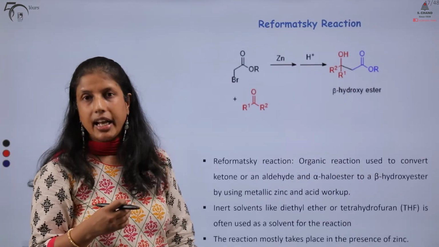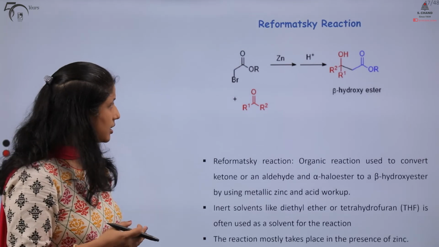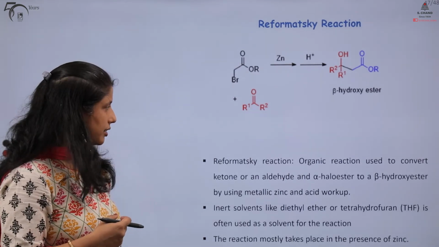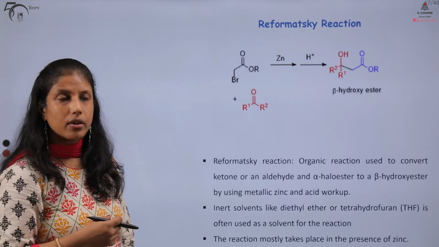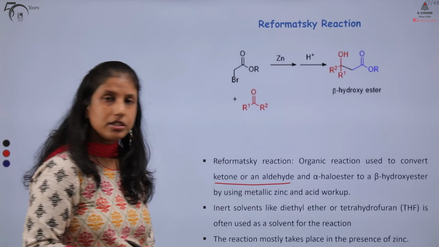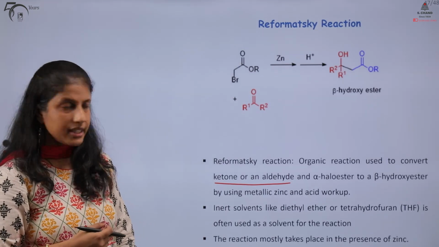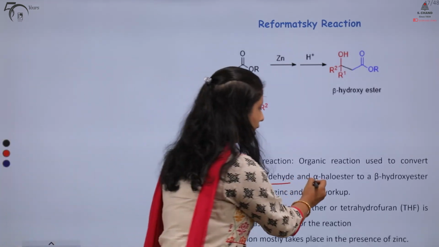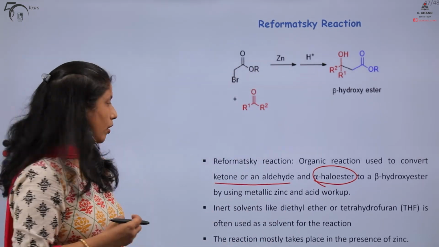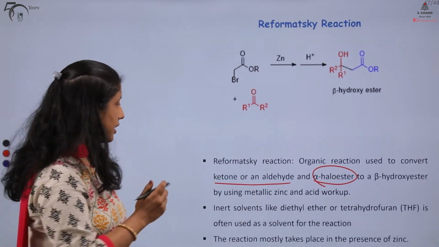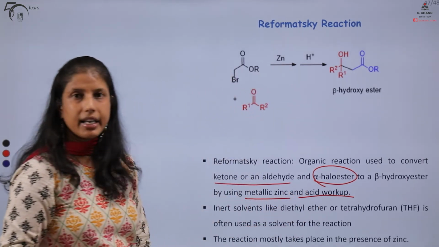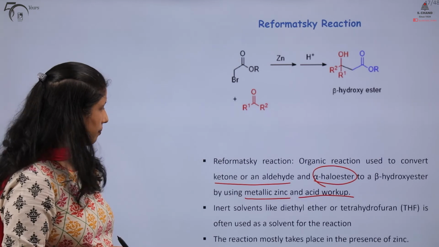One important reaction of esters is known as the Reformatsky reaction. Here it is an organic reaction that helps to convert a ketone or an aldehyde and an alpha halo ester to a beta hydroxy ester in the presence of metallic zinc followed by an acidic workup.